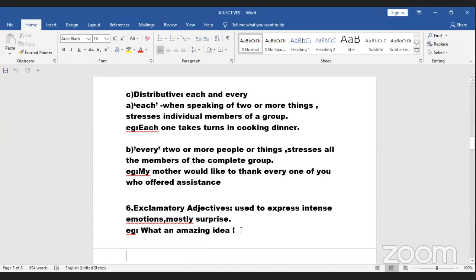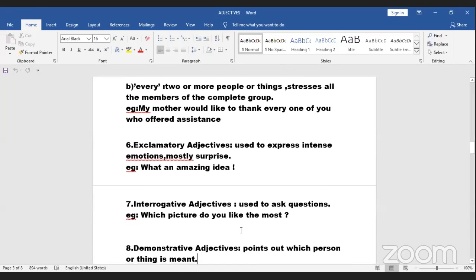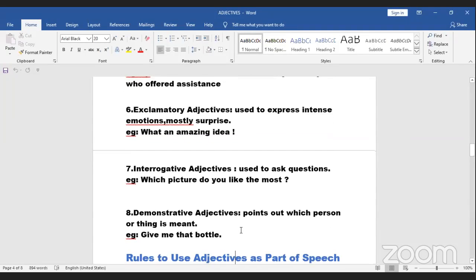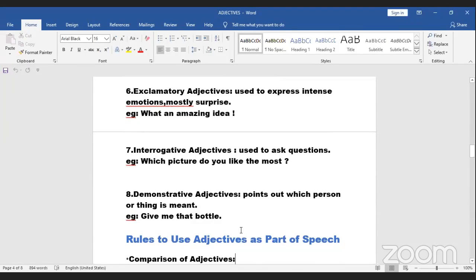Okay. Now exclamatory adjectives, interrogative adjectives. Similarly, we have studied interrogative ones: which, why, who, what, all of those are interrogative adjectives. Demonstrative adjectives. Whenever I point at something, okay, give me that bottle. So I'm pointing out the thing that is meant.